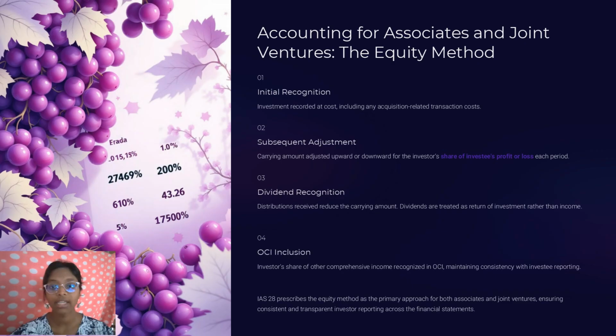The rule IAS 28 is the accounting standard that says the equity method must be used for both associates and joint ventures, where you share control of the decisions.